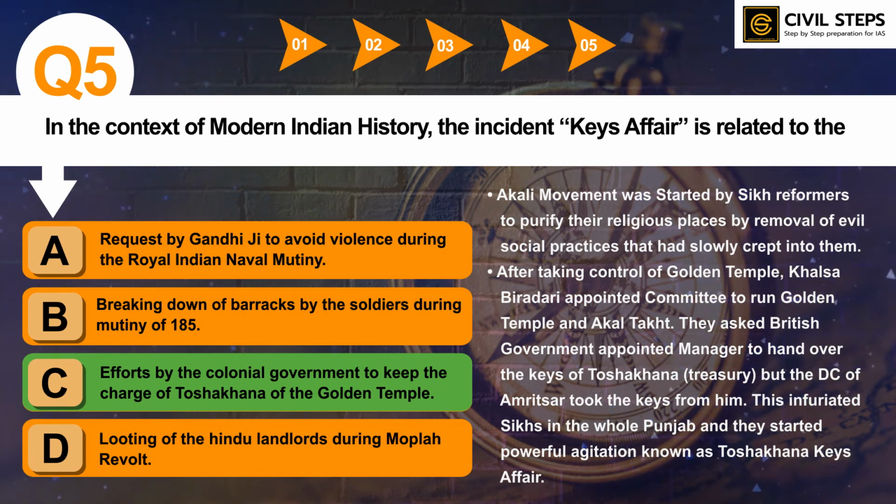After taking control of the Golden Temple, Khalsa Biradari appointed a committee to run the Golden Temple and Akal Takht. They asked the British government appointed manager to hand over the keys of the Tosha Khana, that means treasury, but the DC of Amritsar took the keys from him. This infuriated Sikhs in the whole of Punjab, and they started a powerful agitation known as the Tosha Khana Keys affair. So this is all about the Tosha Khana Keys affair incident.